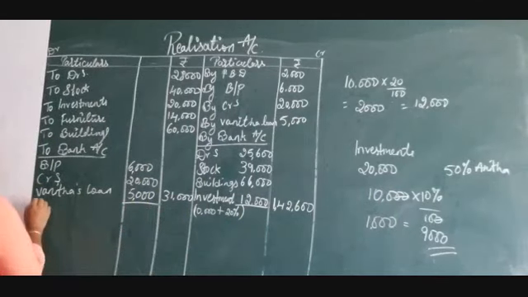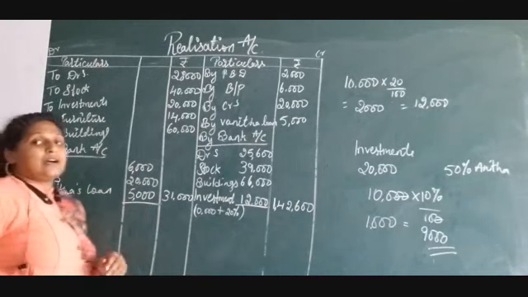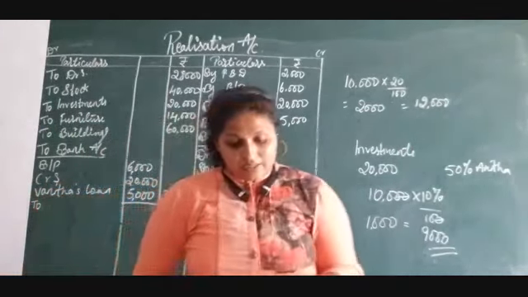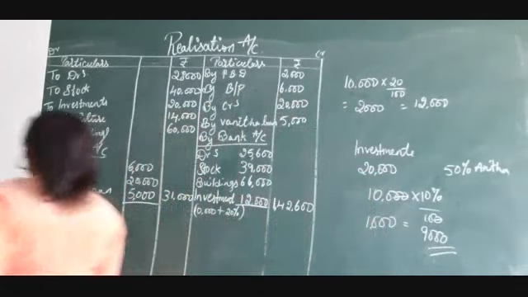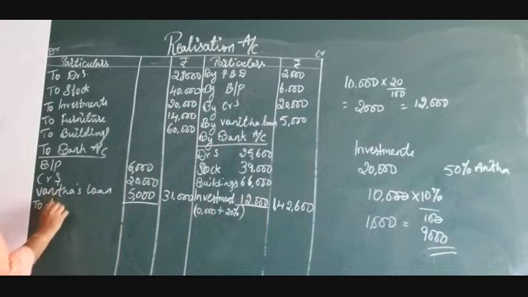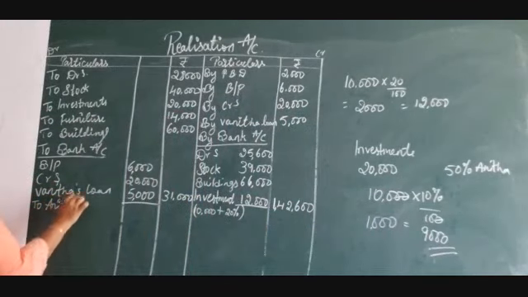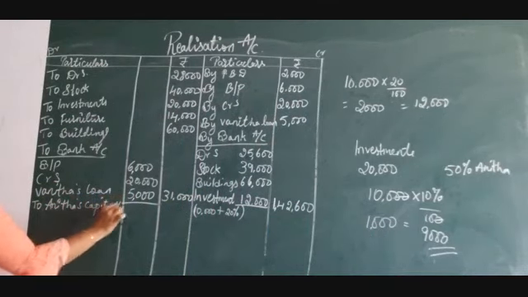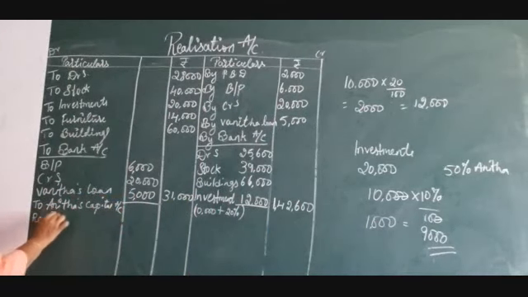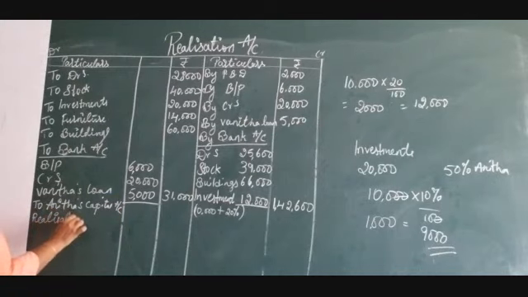So now we have one more, realization expenses. As I told you, it is paid by Anita. So we are going to write it here as Anita's capital account, realization expenses. I am writing in the bracket, realization expenses.